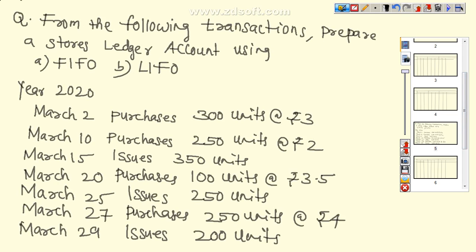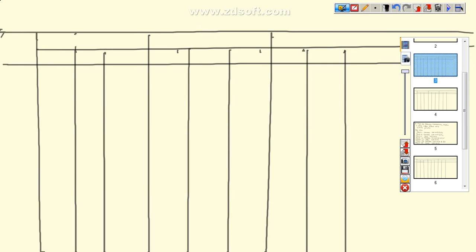Now from the following transaction we have to prepare a store's ledger account using FIFO and LIFO. So the information is given here. It is March 2 purchases. So this is the standard format of stores ledger account.